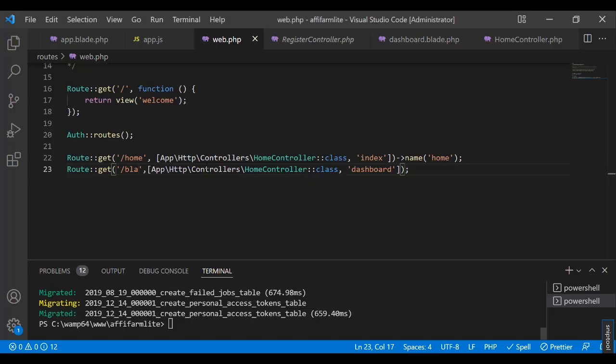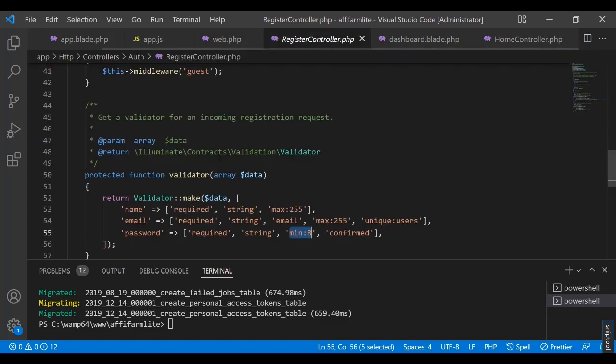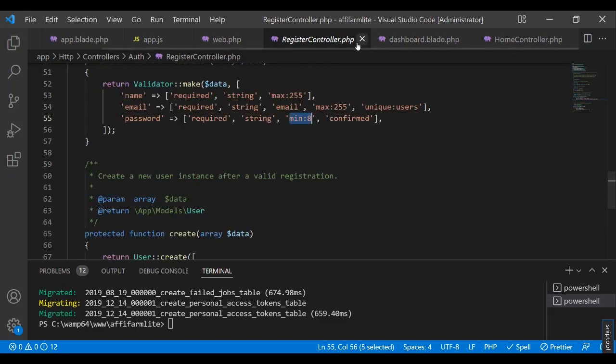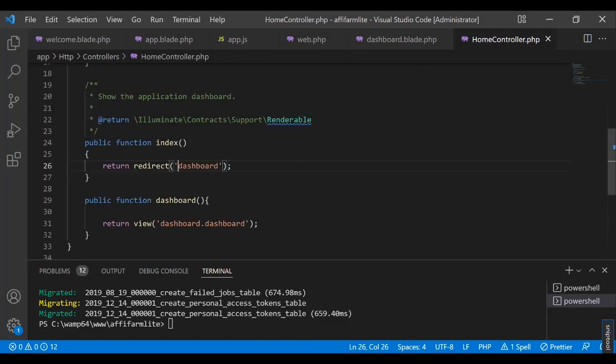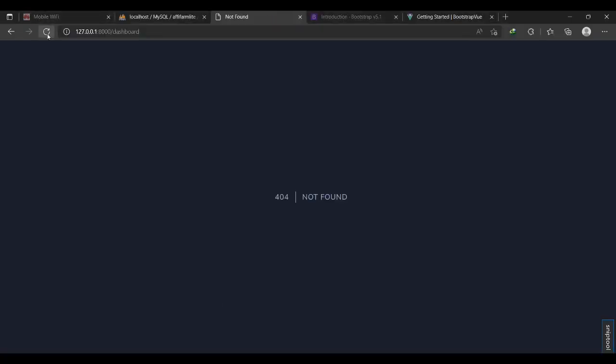So if I come back here to the register controller and change this to blur, and then I go back and click on home, you can see it has gone to blur. All right, so that's very important.